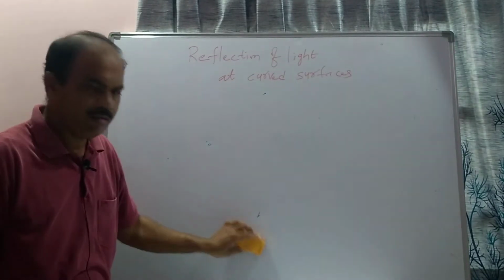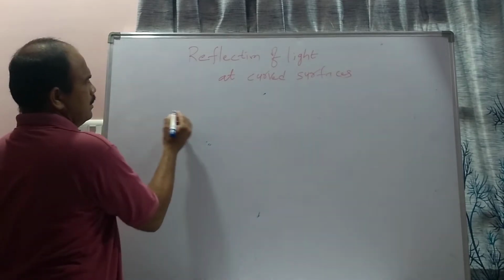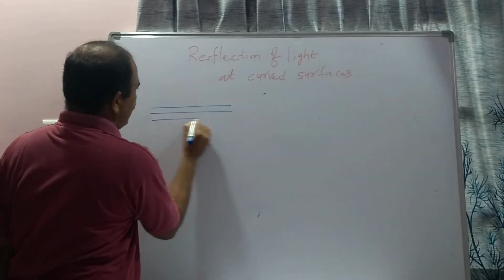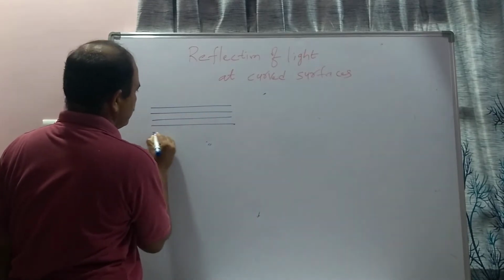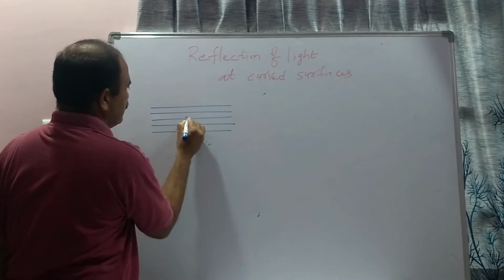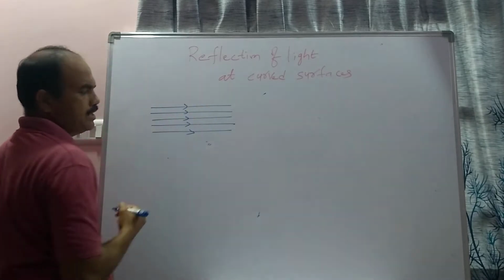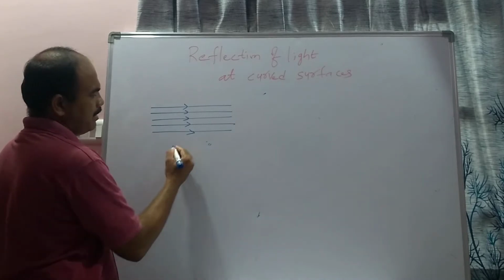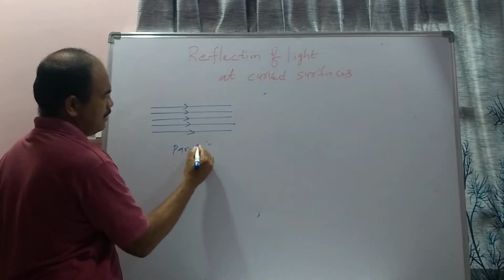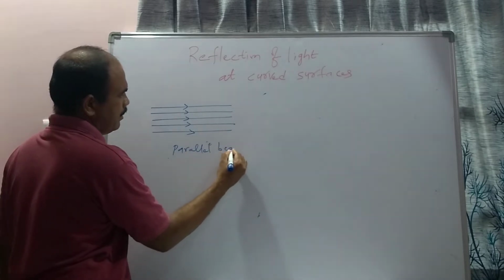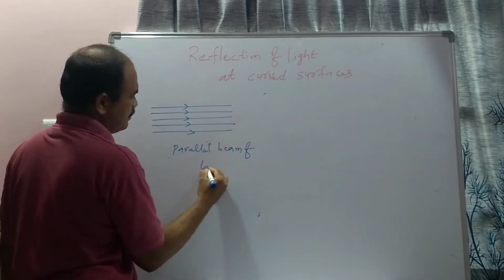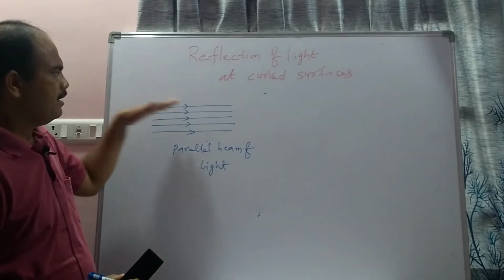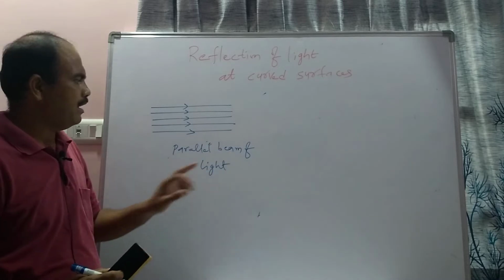The first is the parallel beam of light: if the light rays are parallel to each other, then this group of light rays is called a parallel beam of light.